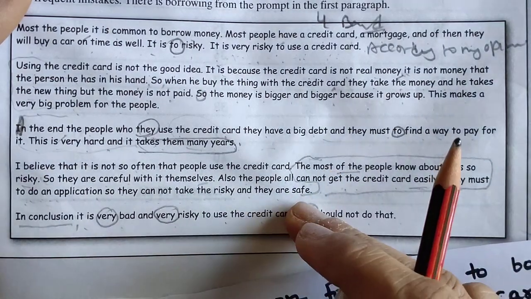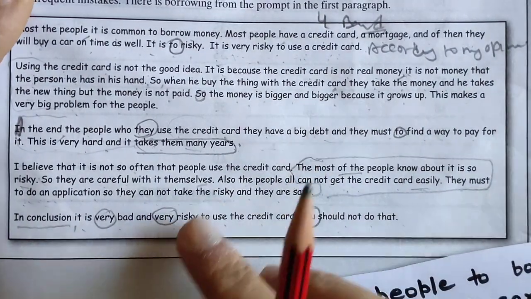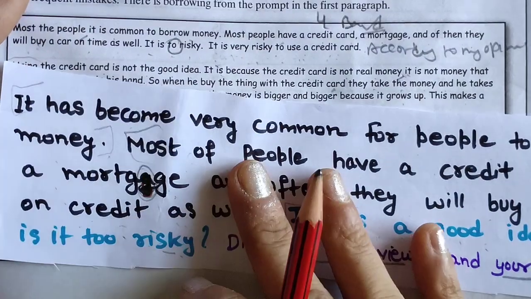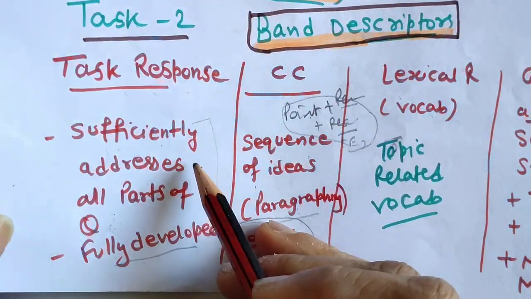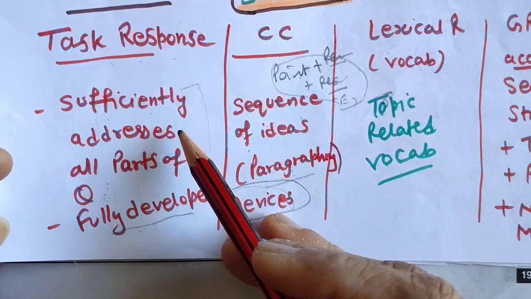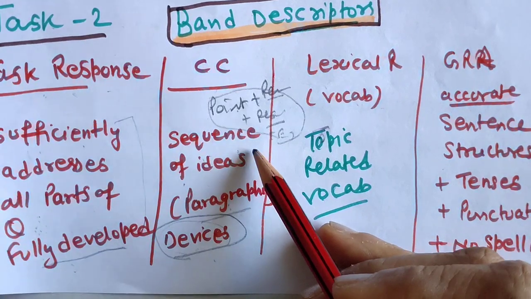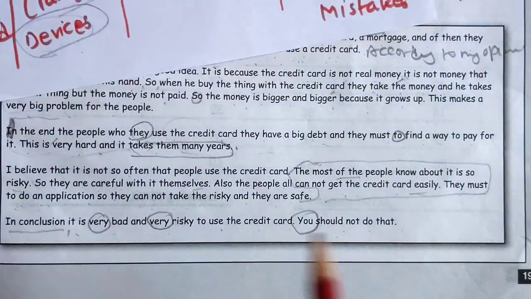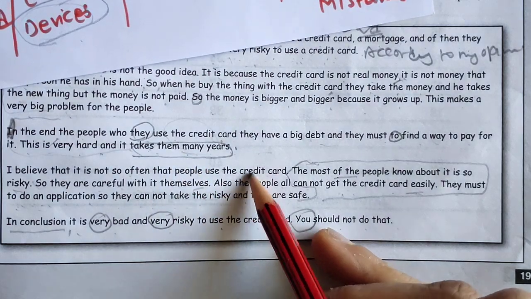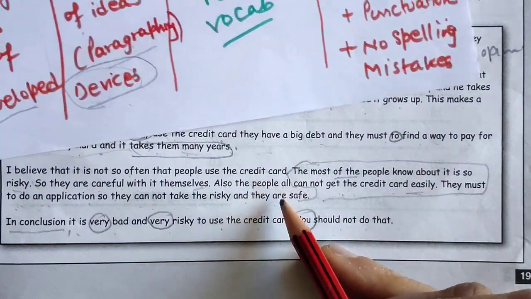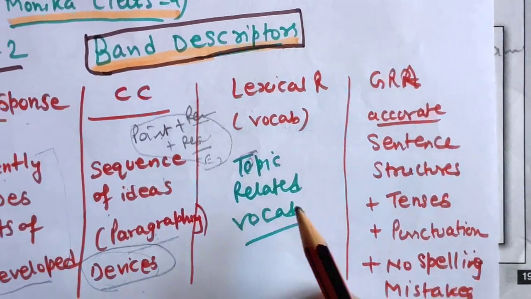Okay, that's why a meaningless paragraph is there, and proper things he has not followed like he should have followed, like task response. Although he has given 50% of the task response, a fully developed essay is not there. And the sequence of ideas was there till here, but here I don't think so. And according to his opinion, he is not explaining everything properly. Topic related vocabulary is also limited.